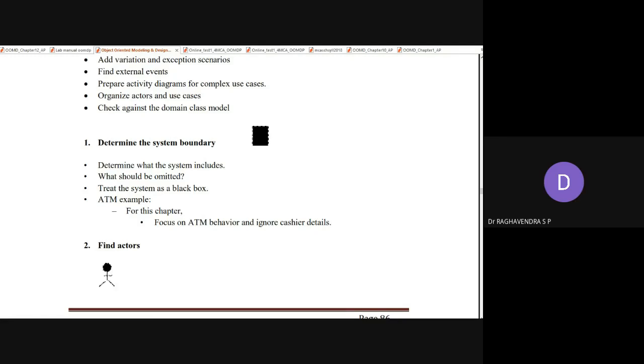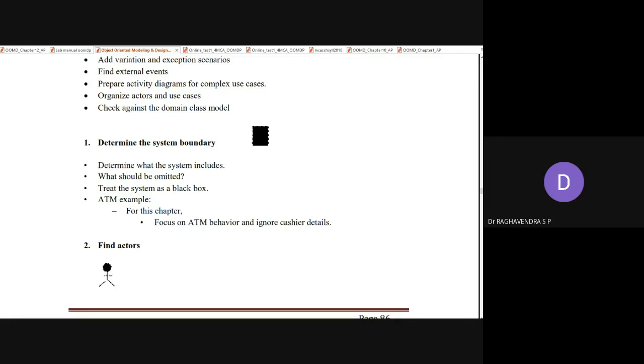For example, consider an ATM; once again we will take the common example of ATM. For this chapter, focus on ATM behavior and ignore the cashier details. Why will ATM behavior be considered and why do we ignore the cashier details here? What is actually an ATM?